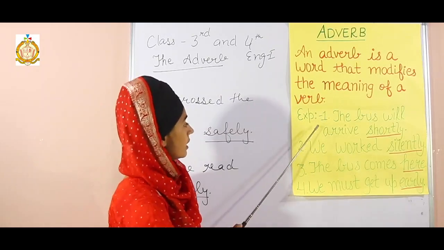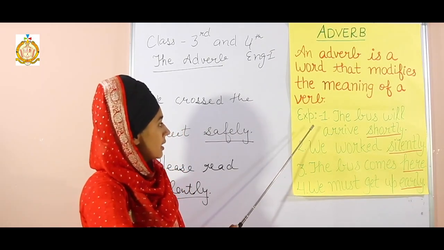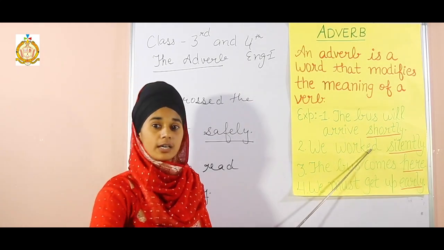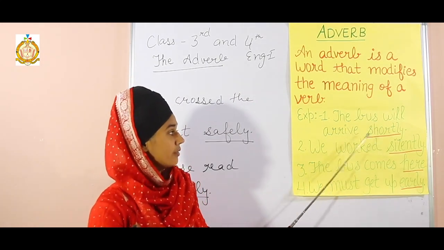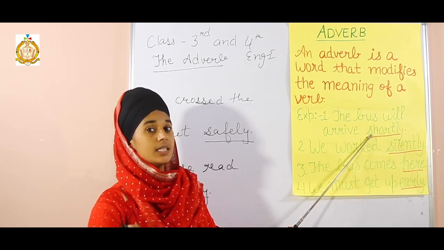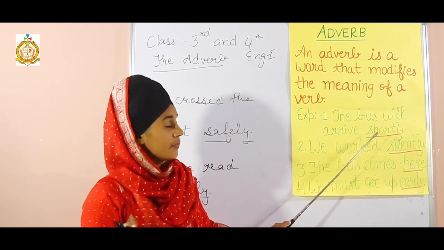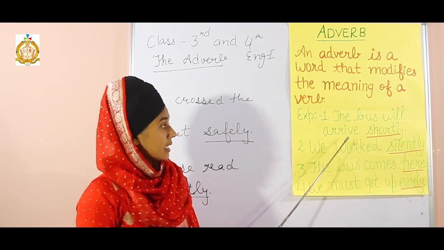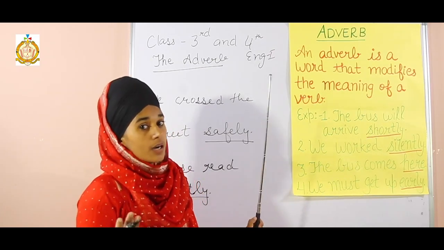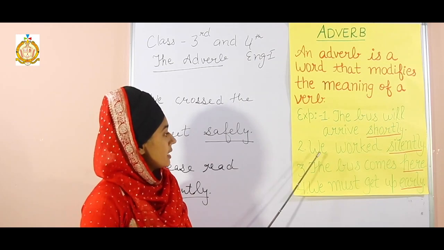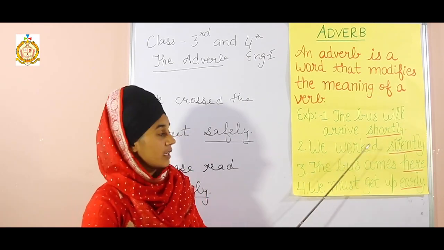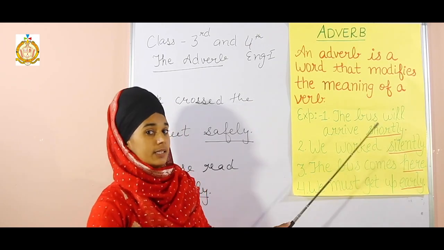Let's take some examples. Example 1, the bus will arrive shortly. Here in this sentence, the word shortly is an adverb telling us when the bus will arrive. Then next is, we worked silently. How did we work? We worked silently.